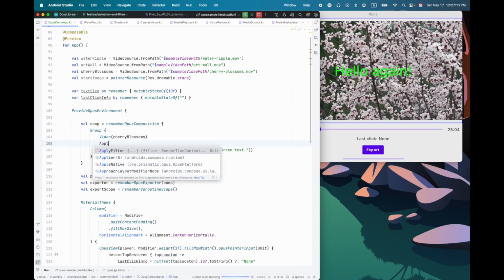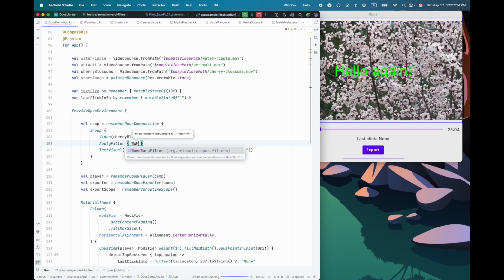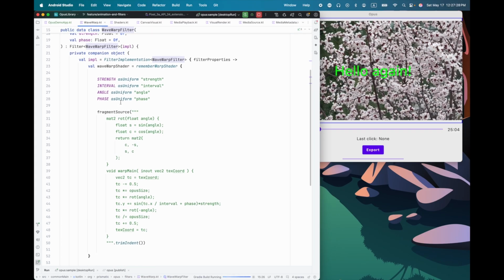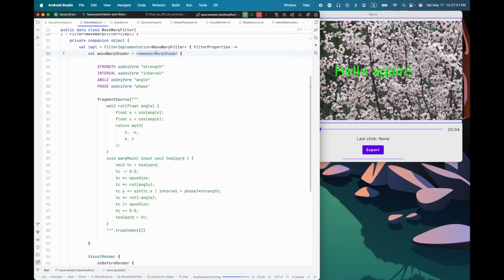In addition to that, I think this is the last thing that I will show you. Let's say that we have an apply filter here, and let's say it's the wave warp filter. Let's take a look at the wave warp filter itself, because this is also written using a lower level public API. And so here's the wave warp filter. And the important thing, if you look far enough down, is this remember warp shader. This is a convenience wrapper on top of a more general remember shader function. But basically, inside of here, this is ordinary GLSL code. And it is compatible with WebGL. So basically, you can write shader code in here, and it will work on any platform that Opus supports.